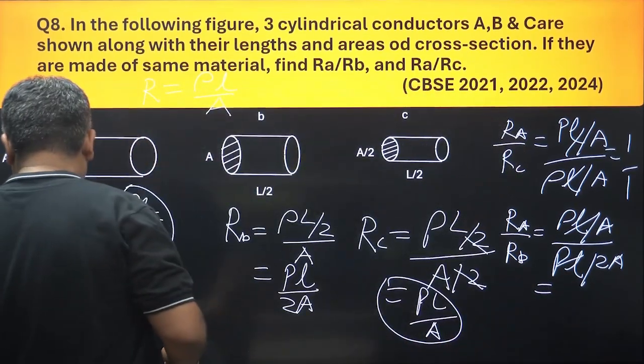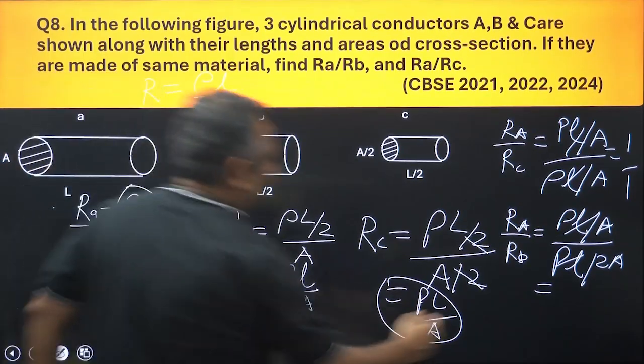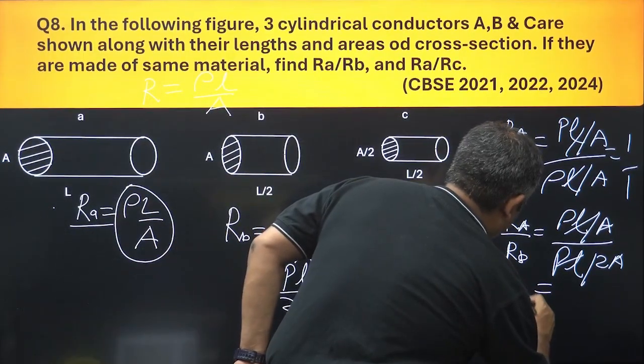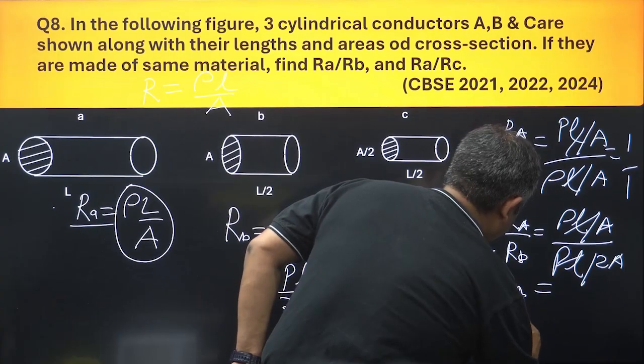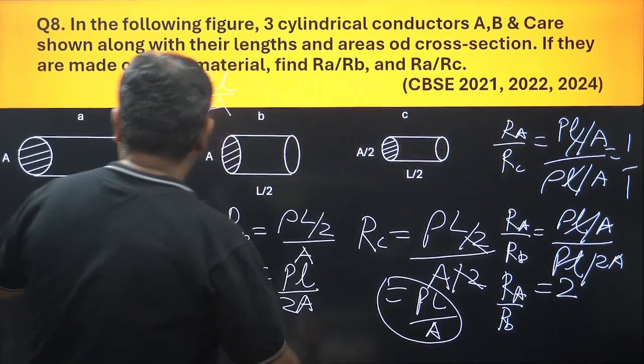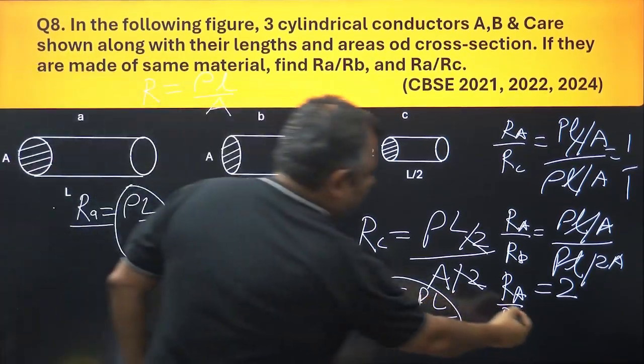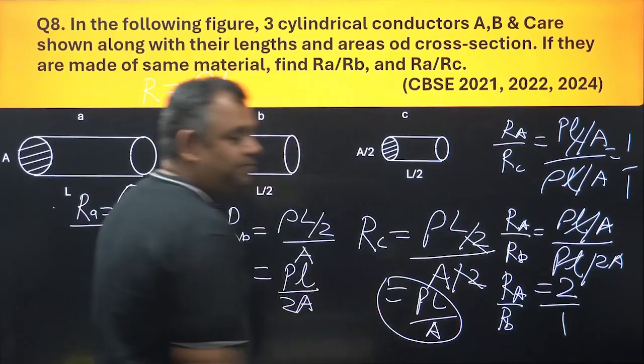The answer here would be 2. RA upon RB would be equal to 2. Okay. Now see, since the length of RA is higher, RA's resistance would be higher.